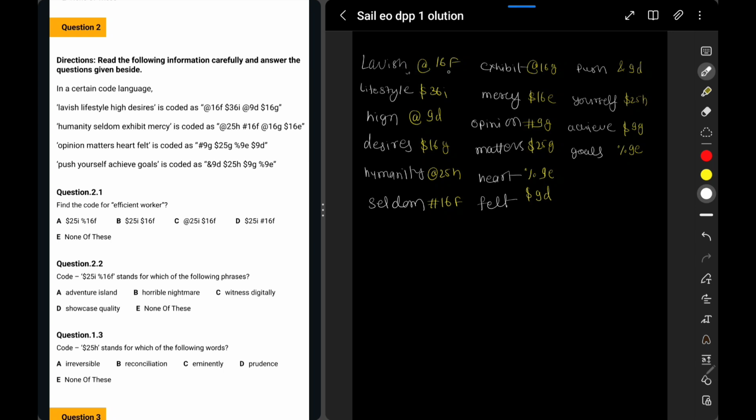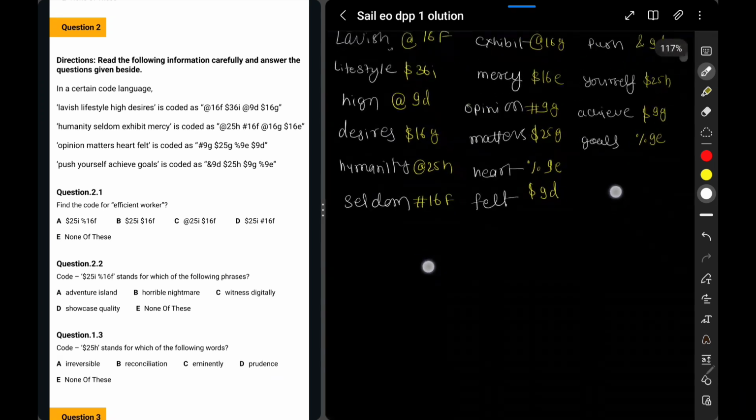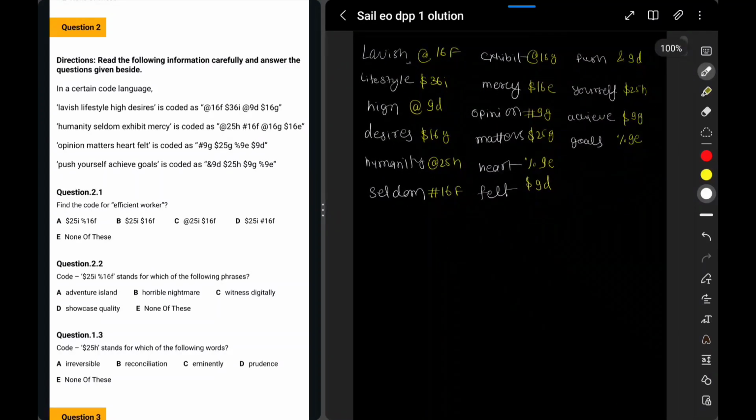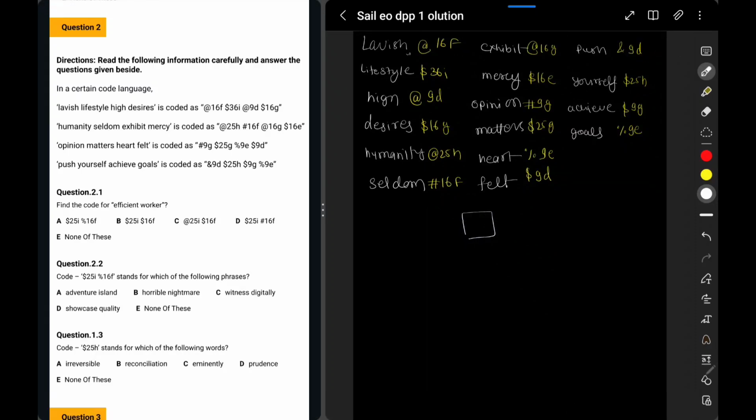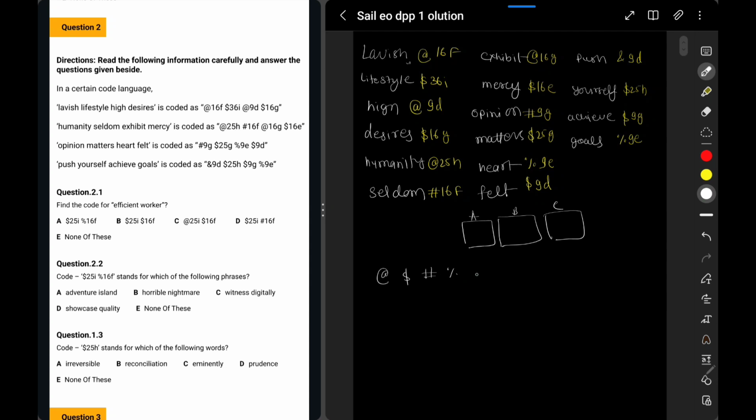So, if you see these coded languages, you can easily find a very simple pattern. What is that pattern? These codes are made of three parts, right? Part A, part B, and part C. Now, in part A there are some symbols like at the rate, dollar, hashtag, percentage, and these form the very first letter.